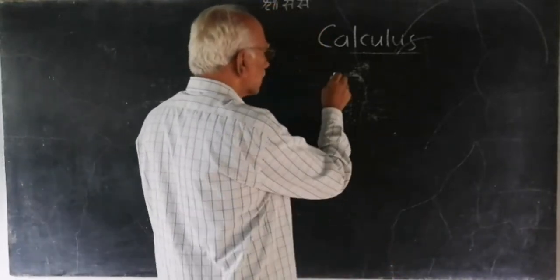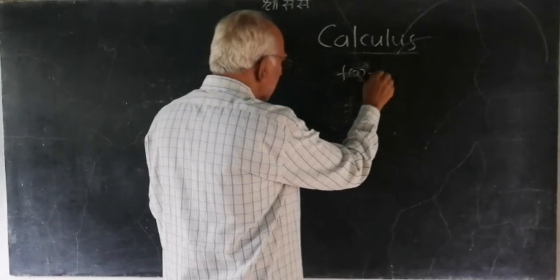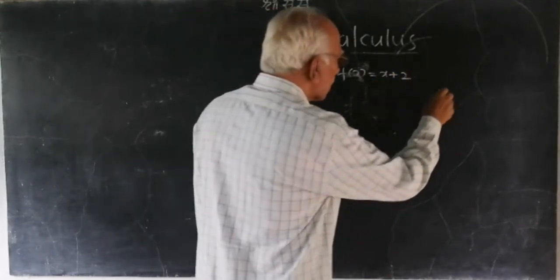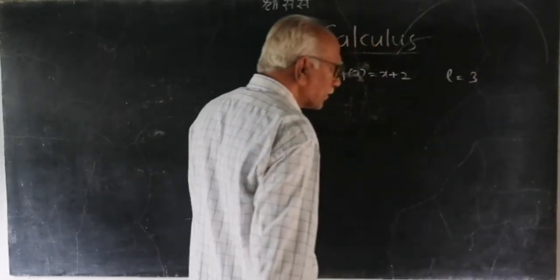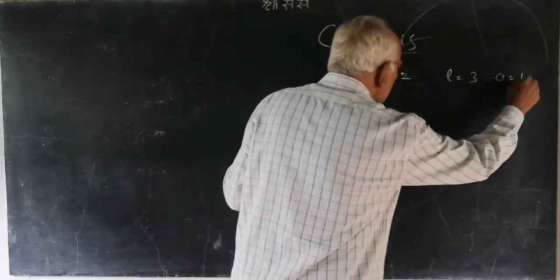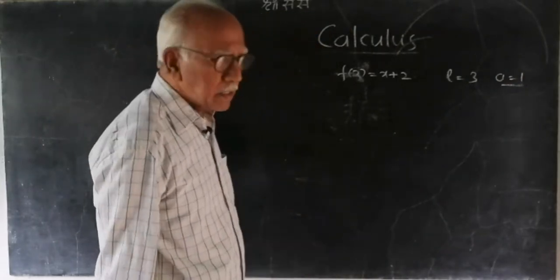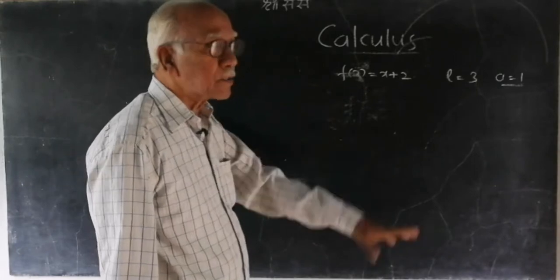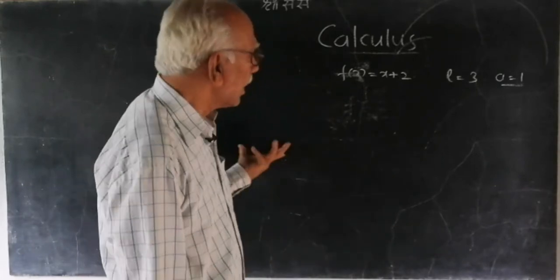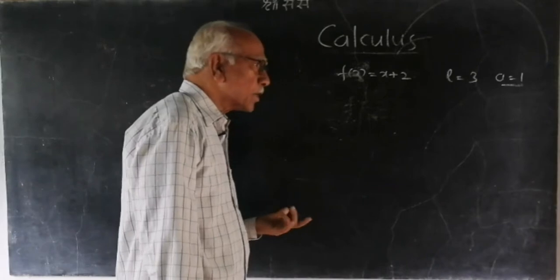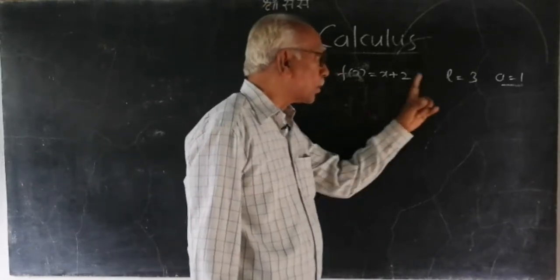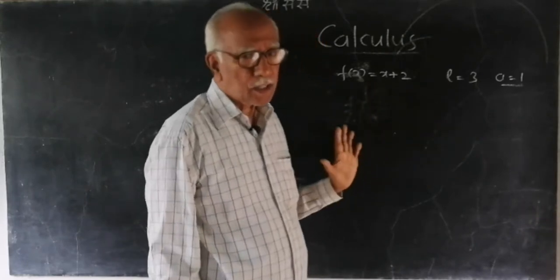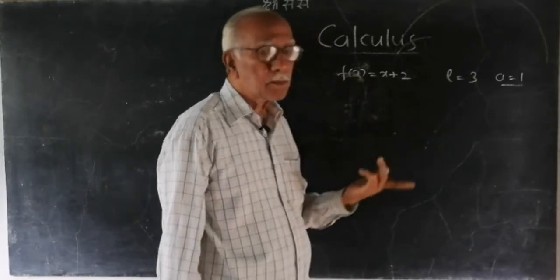So, we can take one example here. Say f(x) is equal to x plus 2 is a function, and our L is equal to 3, and our a is 1. Now let us find out whether f(x) has a limit as x tends to a. If f(x) approaches 3 as x approaches 1, then we will say that f(x) is having that particular limit.